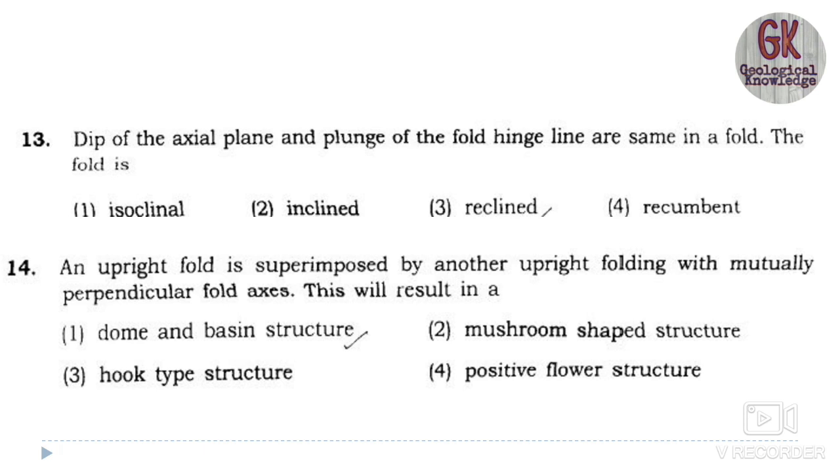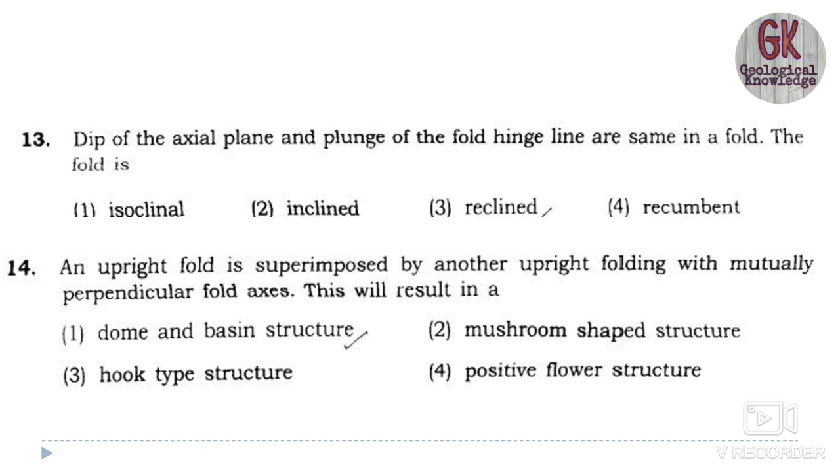In case of reclined fold. Recumbent fold, we all know, is where the folding is so intense that both the limbs become almost horizontal. So that cannot be right. And isoclinal folds are the folds that have parallel limbs.